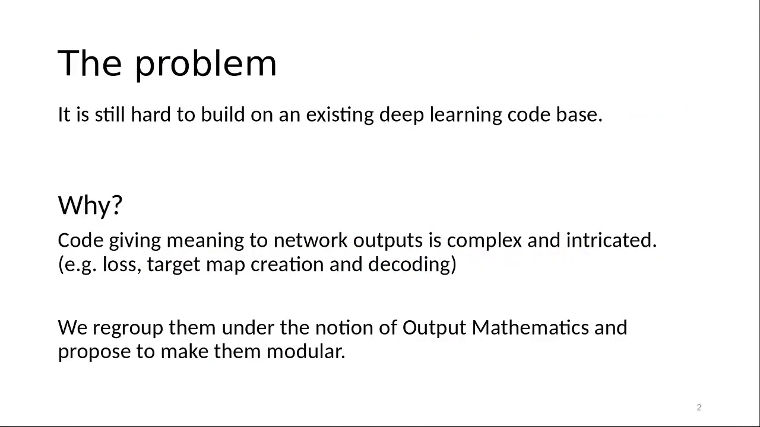The problem is that it is often hard to build new experiments on existing deep learning code. Methods that are conceptually similar to one implemented in a code base can require big modifications of that code. Although libraries partially solved this problem by proposing many components for creating neural networks, optimizing their parameters, etc., difficulties remain when modifying code related to the way the network outputs are interpreted.